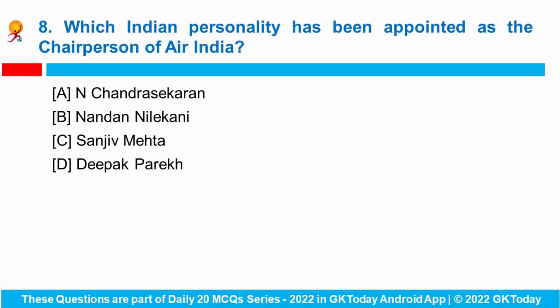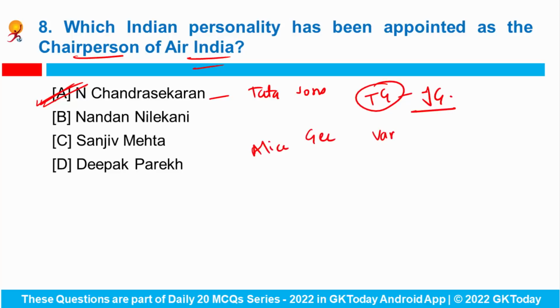Next question, which Indian personality has been appointed as the chairperson of Air India? N. Chandrasekaran, who is the chairman of Tata Sons, has been officially appointed as the chairman of Air India. This is the airline entity recently acquired by the Tata Group from the Indian government.